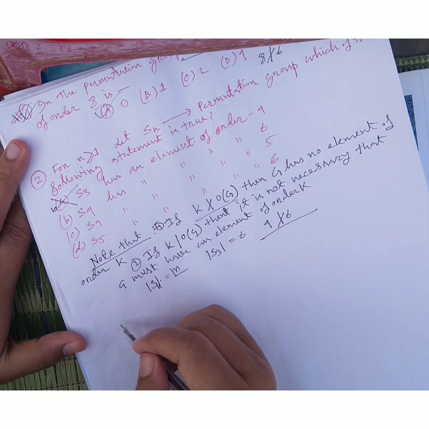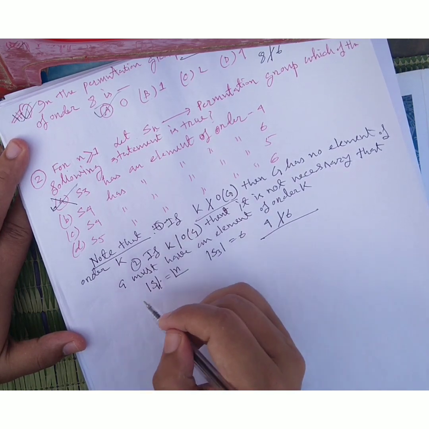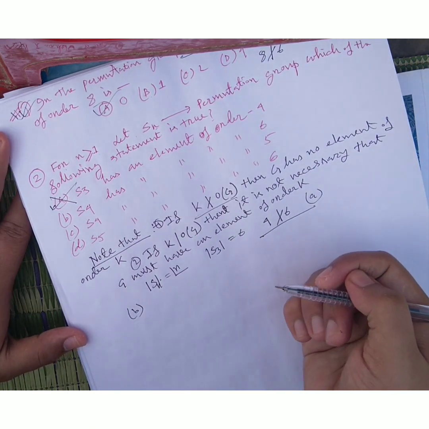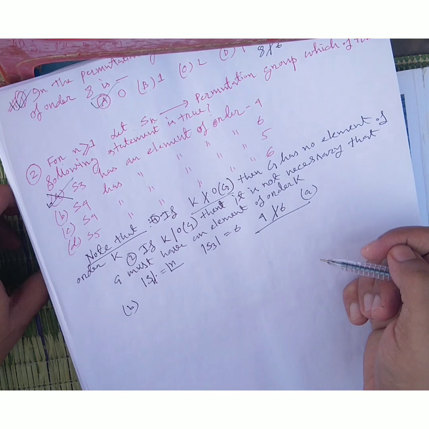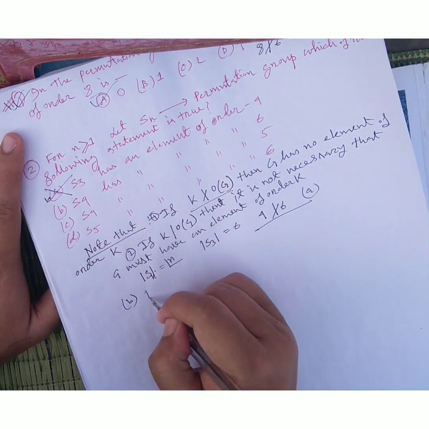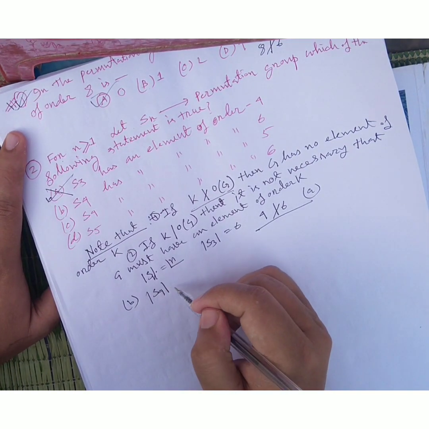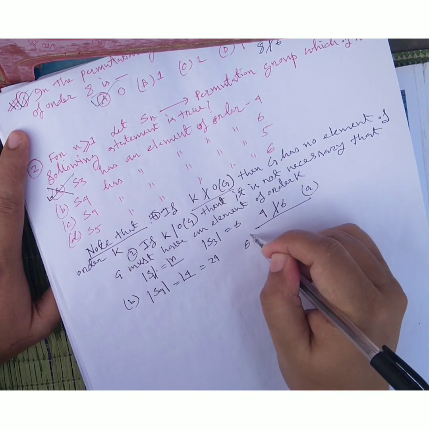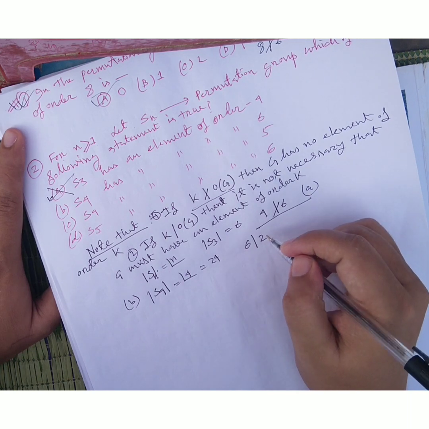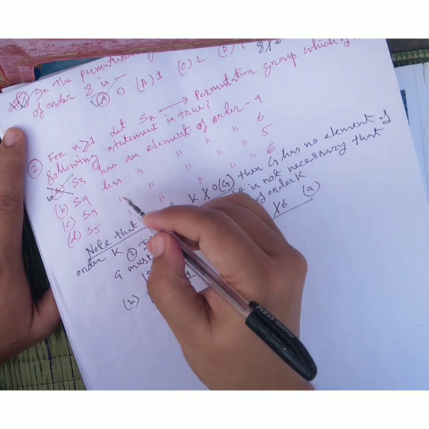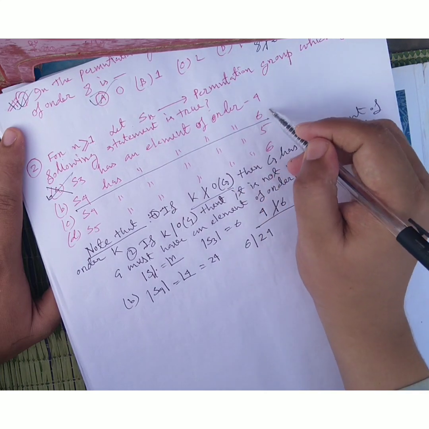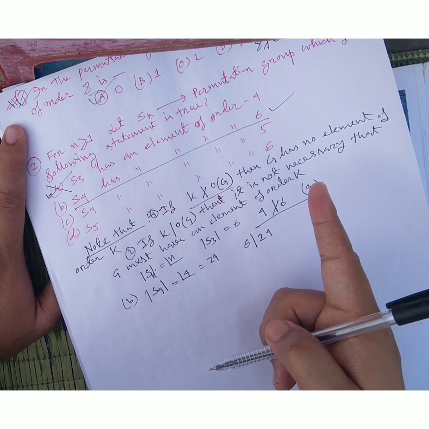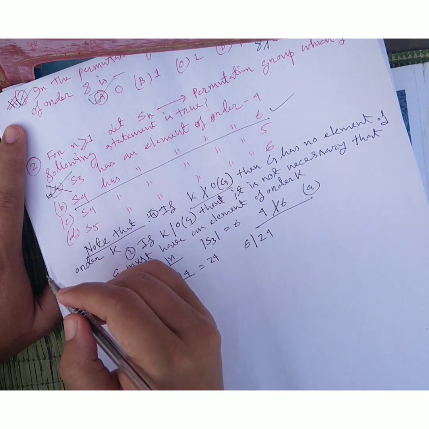Now option B: the order of S4 is 4 factorial, which is 24, and 6 divides 24. So there is a chance of such an element, but this is not necessary, friends. This is not necessary. Number C.